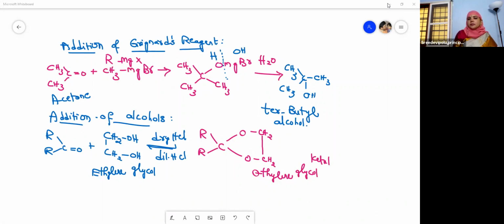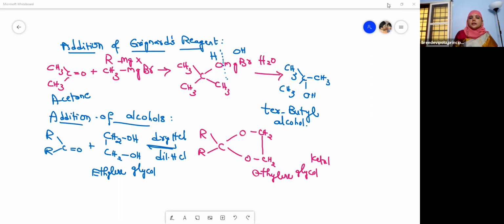So here, the case of alcohols. When acetone reacts with Grignard's reagent, it forms tertiary alcohol. What alcohol? Tertiary alcohol. Please keep this in your mind. It's very easy to remember. Formaldehyde plus Grignard's reagent, primary alcohol. Acetaldehyde plus Grignard's reagent, secondary alcohol. Acetone plus Grignard's reagent, tertiary alcohol. Okay, so this is addition of alcohols.